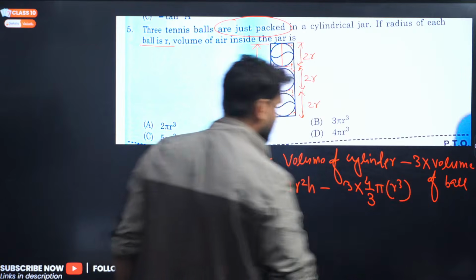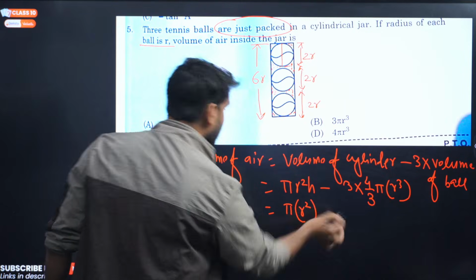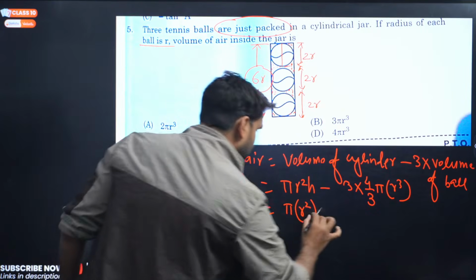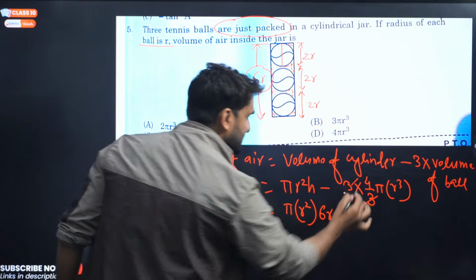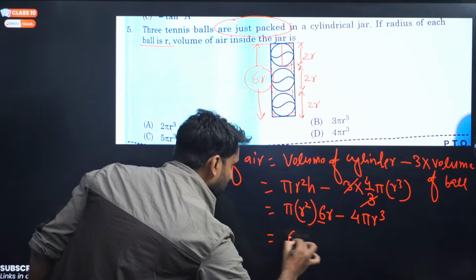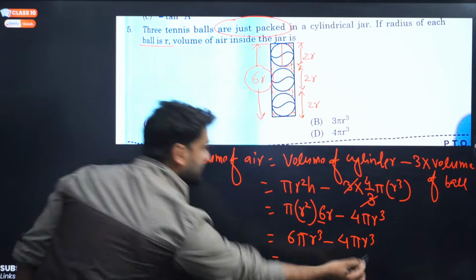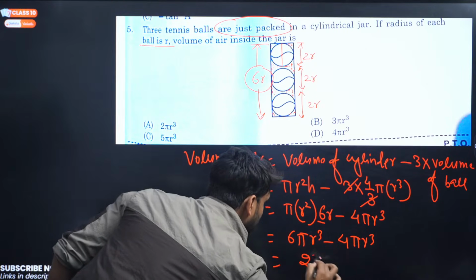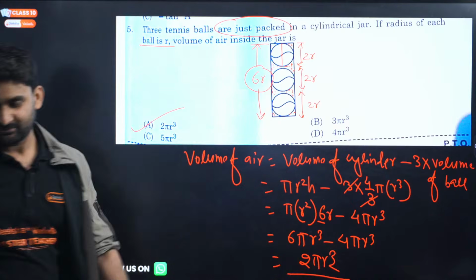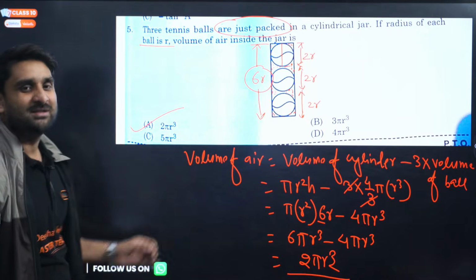The h of the cylinder is 6r, so we put 6r here. The 3 cancels, so we get 4 pi r cube, and this will be 6 pi r square into r, which is r cube, minus 4 pi r cube. 6 pi minus 4 pi is 2 pi r cube. 2 pi r cube is your answer.